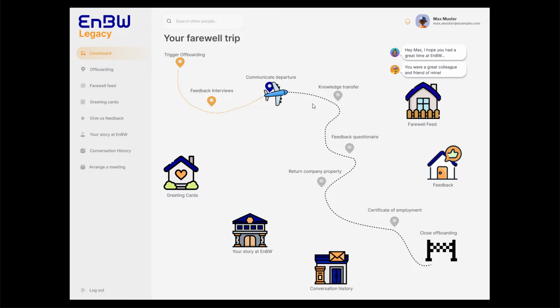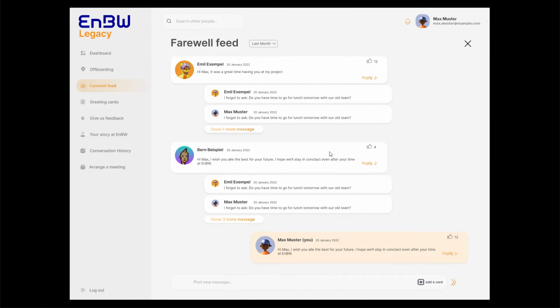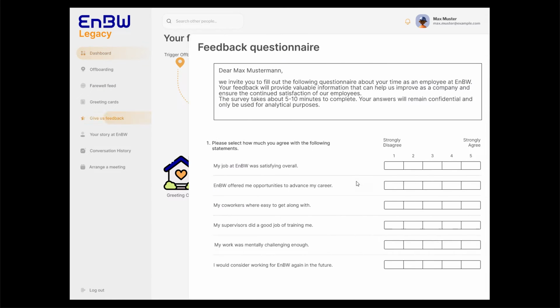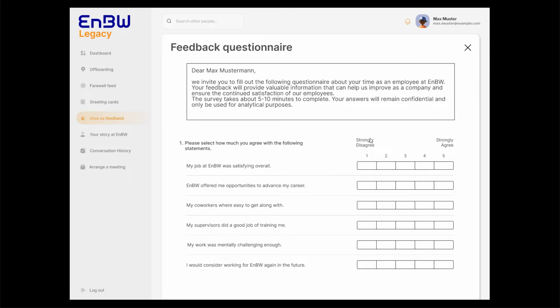Next to the offboarding procedure, or the plane route, we can see multiple features and locations that can be visited by the leaving employee. For example, the farewell feed, where the leaving employee and colleagues can post messages, for example, to wish him all the best for the future. The leaving employee can also visit the feedback house, where he can answer a standardized feedback questionnaire about experiences at EnBW.